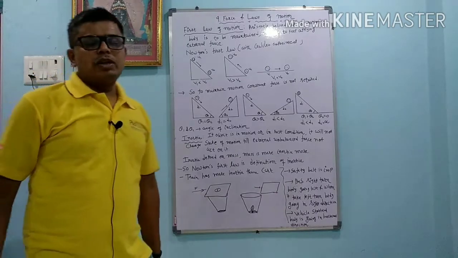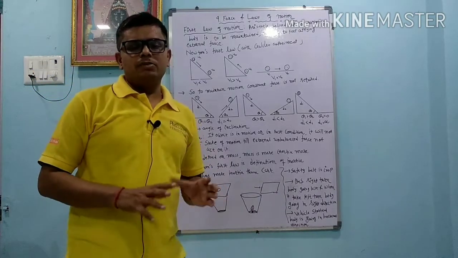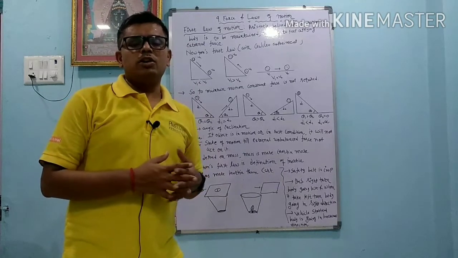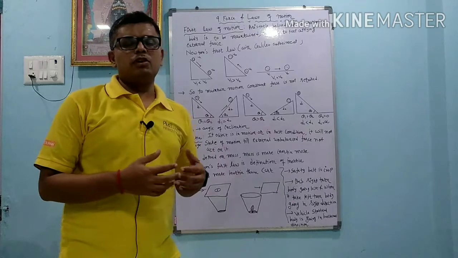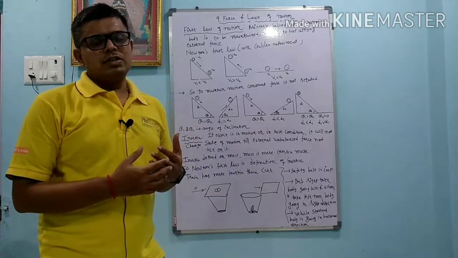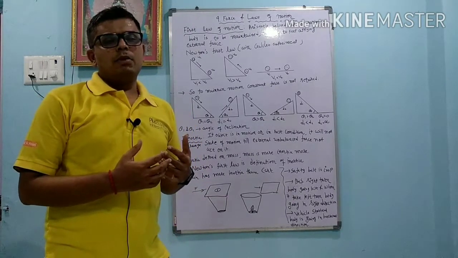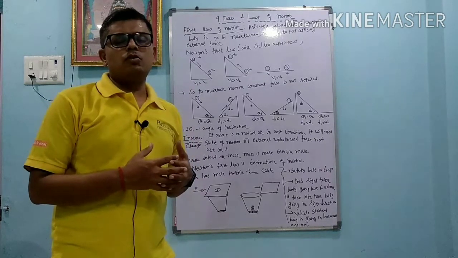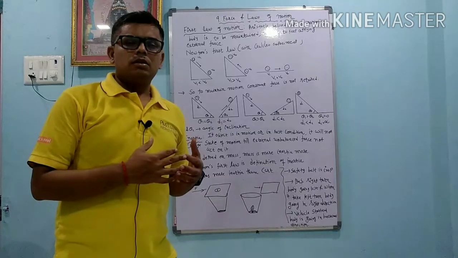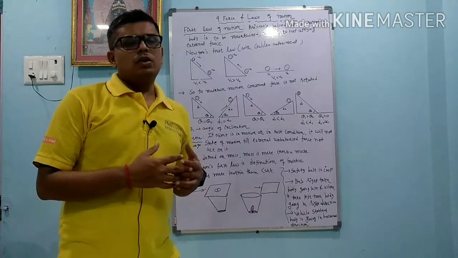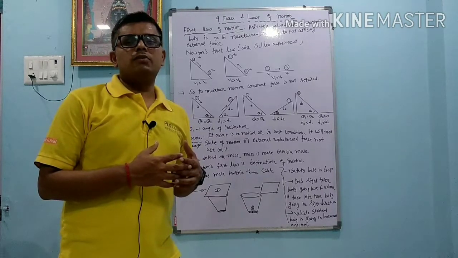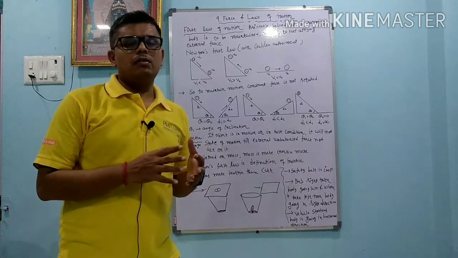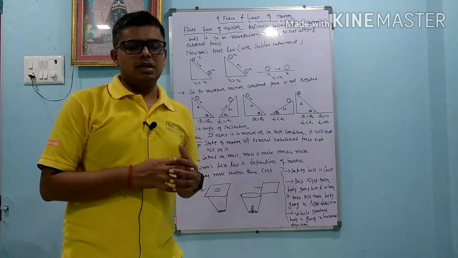First law of motion. Aristotle believed that if we want an object to remain in motion, we have to continuously apply force, we have to continuously apply external force. That was Aristotle's belief. But by doing certain experiments, Galileo proved that it is not necessary to apply continuous external force. Galileo also believed that frictional force is unbalanced force. So here you have to keep in mind friction force as an unbalanced force.